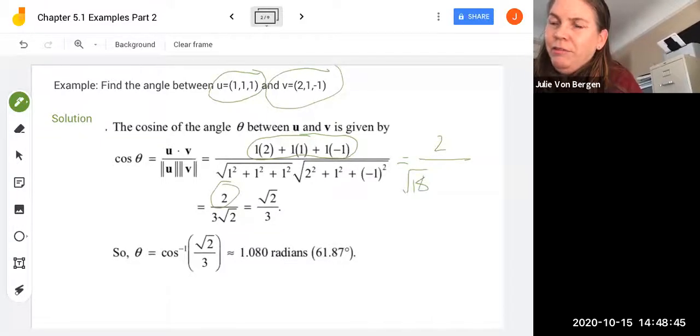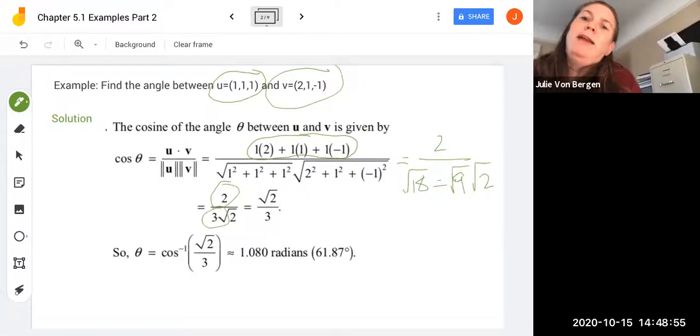So that got simplified into a root 9 and a root 2. So that 3 down here comes from the root 9. And then we can rationalize this to get rid of the root 2 in the bottom. So that rationalizes out to this root 2 over 3 that we see as a final answer.